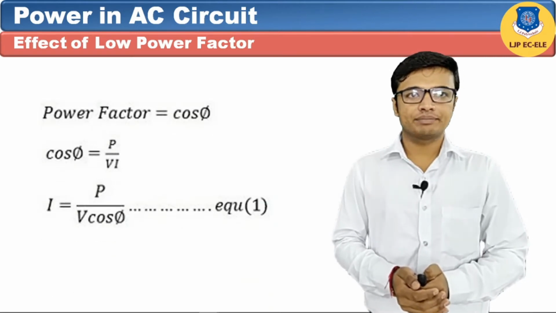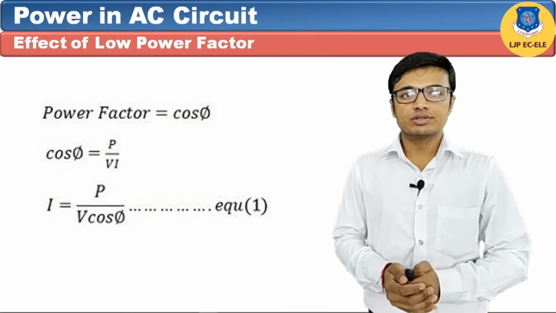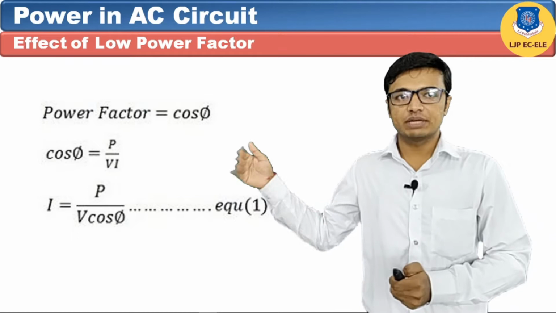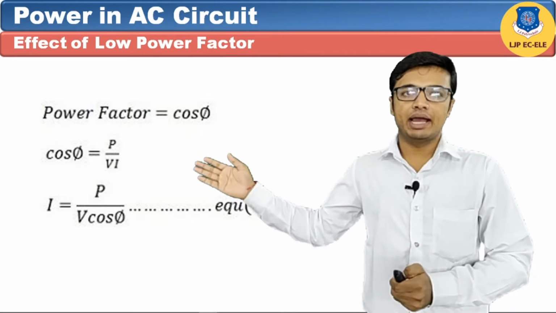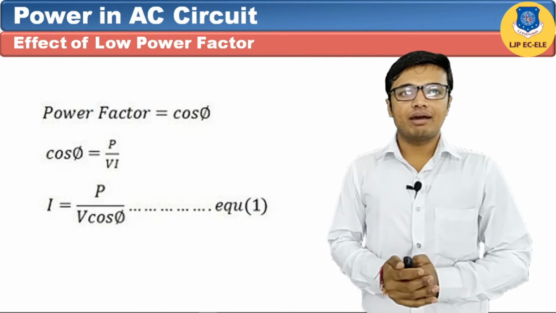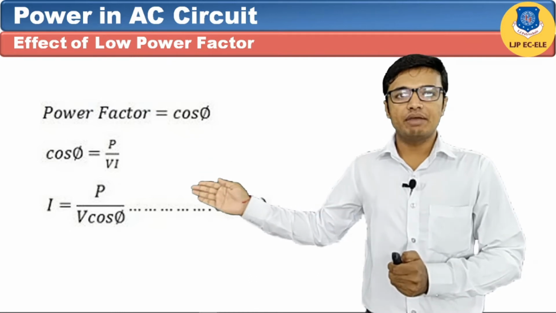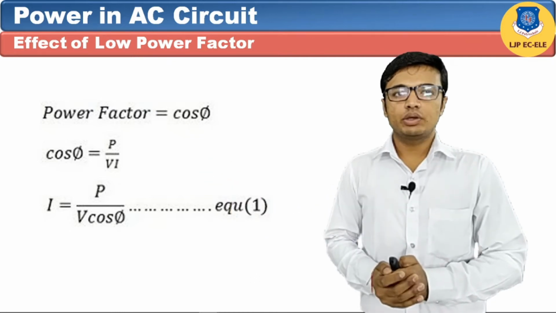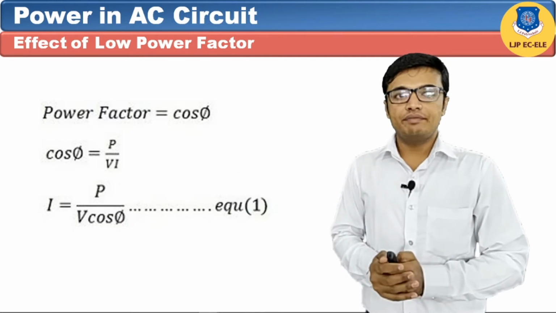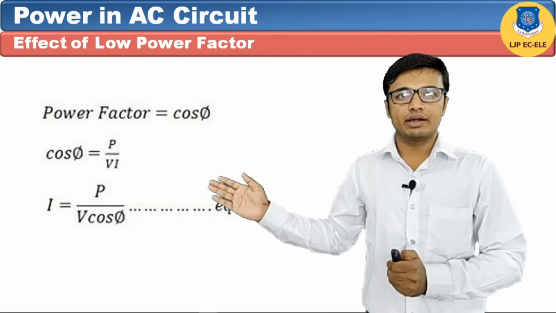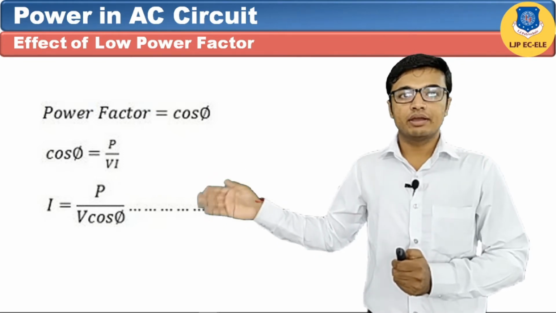First, we know that the equation for active power is P = VI cos phi. If we make power factor the subject of this equation, then we get cos phi = P divided by VI. At the same time, if we make current the subject, then we get I = P divided by V cos phi. So here power factor and current are inversely proportional to each other. If we increase the power factor, the value of current will decrease. If we decrease the power factor, the value of current will increase.